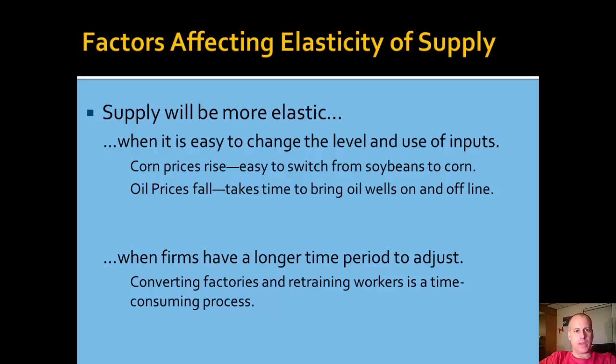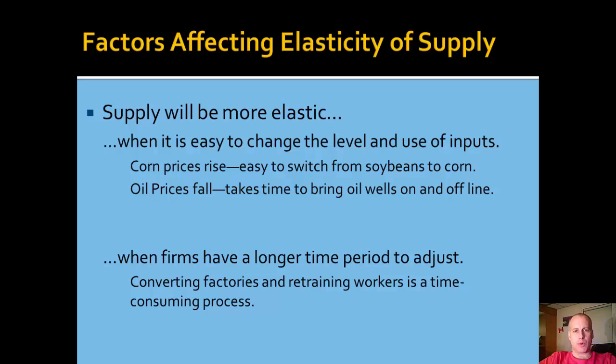Supply will be more elastic when it is easy to change the level and use of inputs. For example, if I see that corn prices are rising, it's easy for me to switch from planting soybeans to planting corn. Oil prices have been falling recently, and it takes time to bring oil wells on and offline. So despite the fall in oil prices, oil production has not slowed very much in lots of places where people are drilling for oil. So the supply of oil hasn't fallen very much, even though the price has fallen substantially.